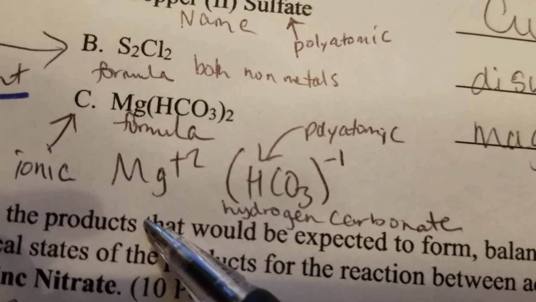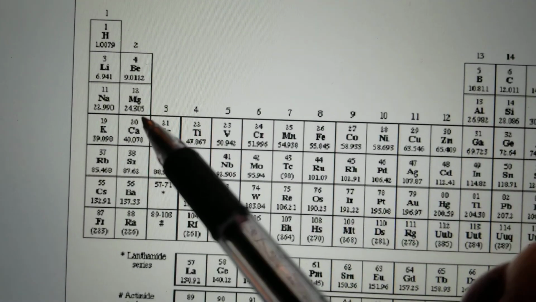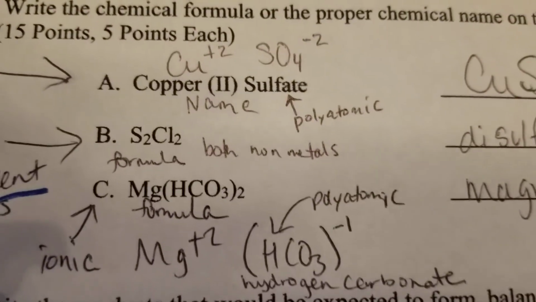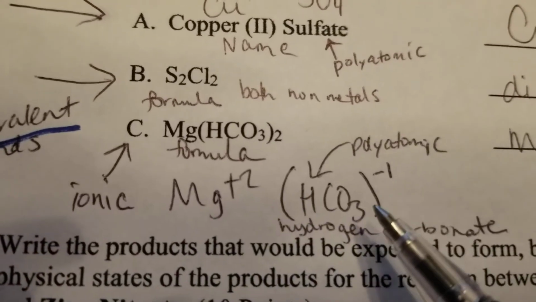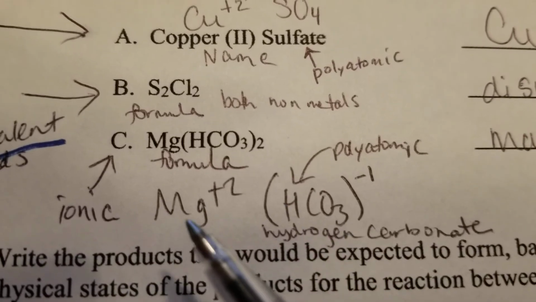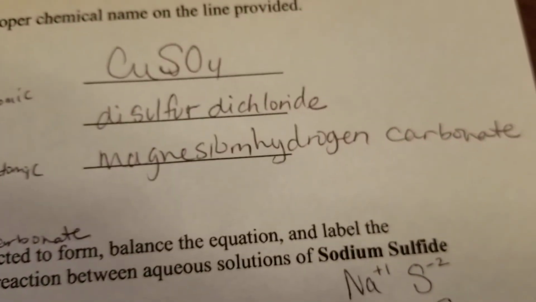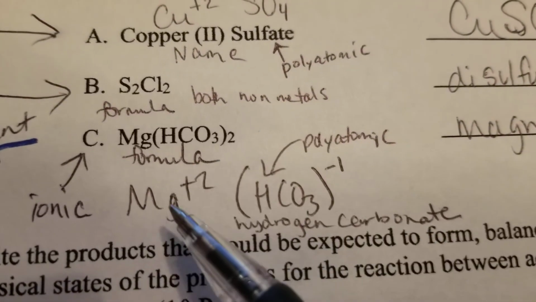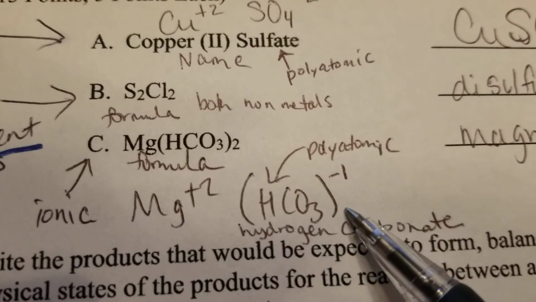Magnesium is Mg, and it's in group 2. See, right there, group 2. And remember what I told you earlier, group 2 elements get a +2 charge. So, since Mg is +2 and hydrogen carbonate is -1, you're going to need 2 of these to cancel out the charge of one of those. I guess that doesn't even matter. All you need to know is the name. Anyways, I explained more than I had to there, but at least now you know.